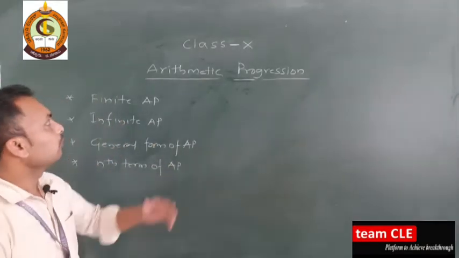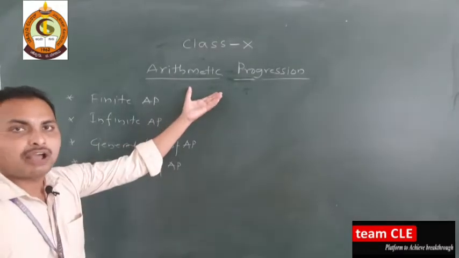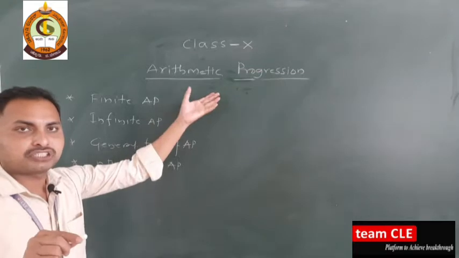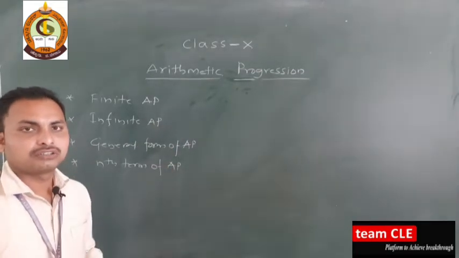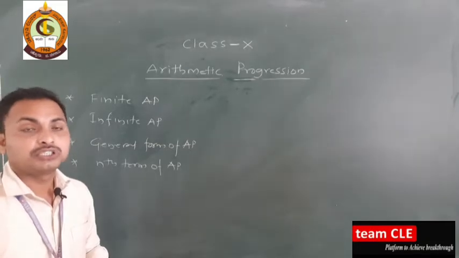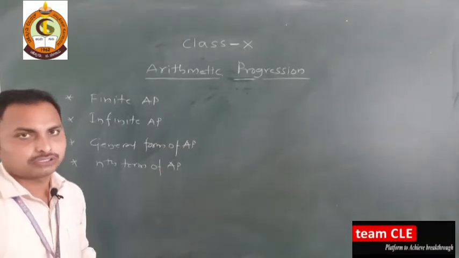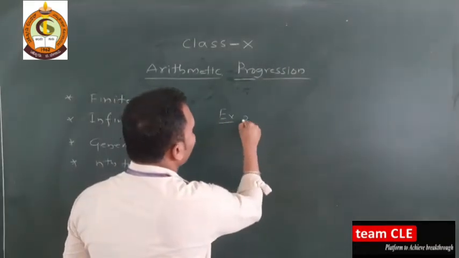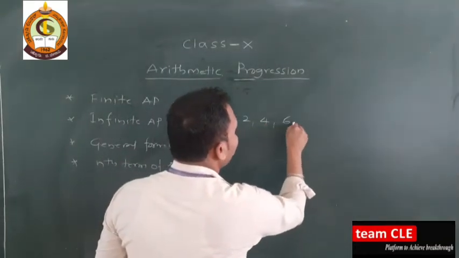First of all, one more time I will revise the definition of arithmetic progression. An arithmetic progression is a sequence of numbers such that the difference between consecutive terms is the same, or constant. Example: 2, 4, 6, 8.